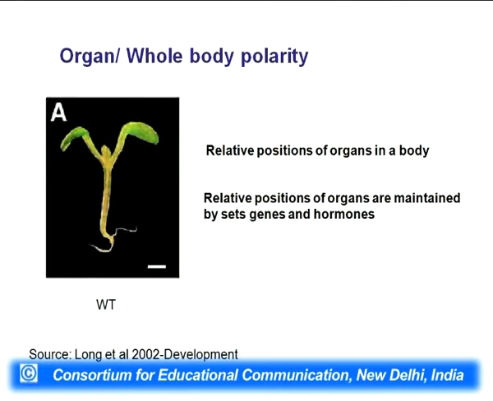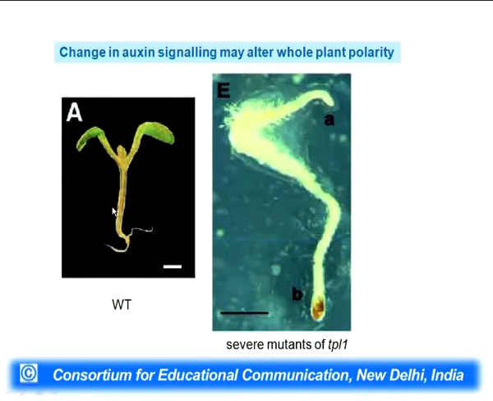So, the second thing I told you about is auxin in polarity. I will not go through all of them because it would really take up time, but these two I will show you before I begin the discovery of auxin, another thing, leaf polarity. Again, I will show you one slide where one plant is shown, and this is the normal polarity of a plant where leaves are upwards, root is down. It is very clear, wherever you go you can see plants like this. And now, you can have a mutant here, this is a mutant of auxin signaling, and here root is there in both the ends.